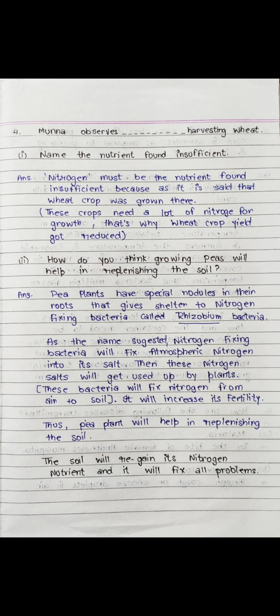These bacteria will fix nitrogen from air into the soil. It will increase its fertility. Thus, the pea plant will help in replenishing the soil. The soil will regain its nitrogen nutrient and it will fix all problems.